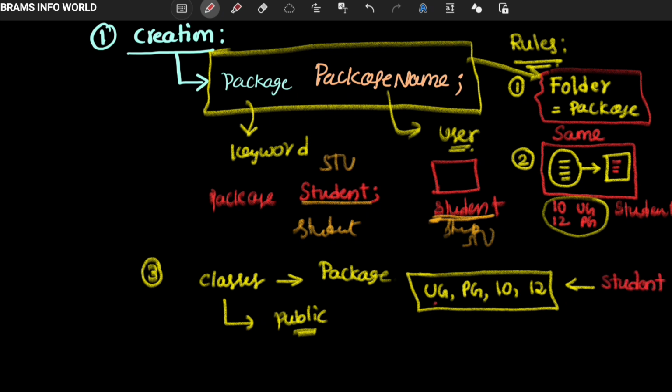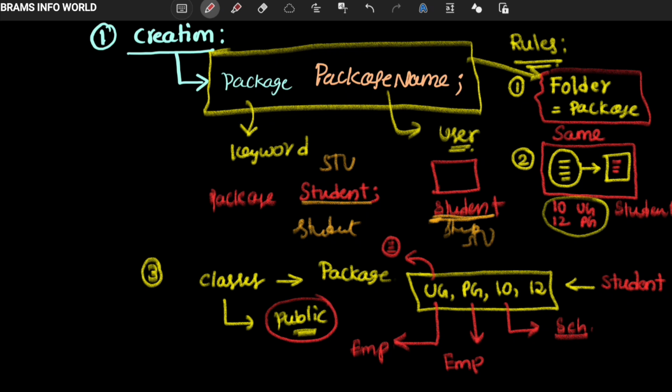Now this UG we are accessing in an employee package, and this PG we are using in the employee package. This 10th class we are using in a scholarship package. Like that, we use a class in other packages or in another program. So every class must be identified with the public keyword.